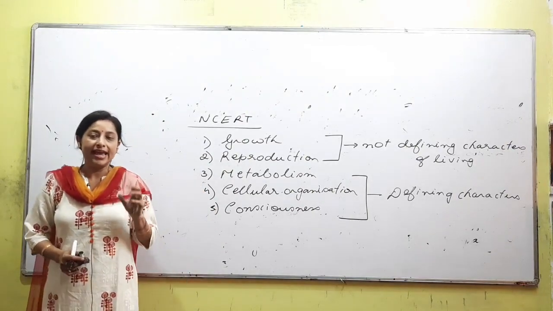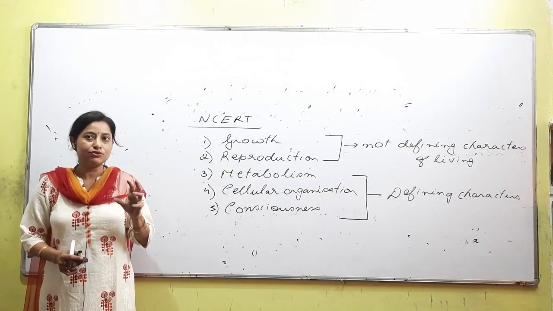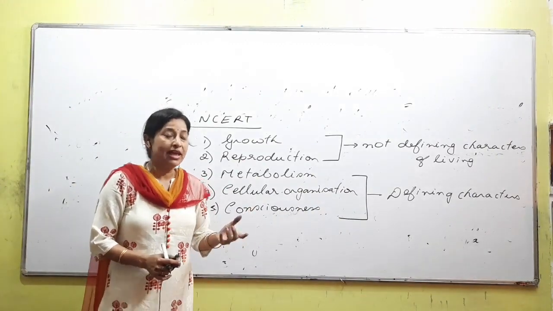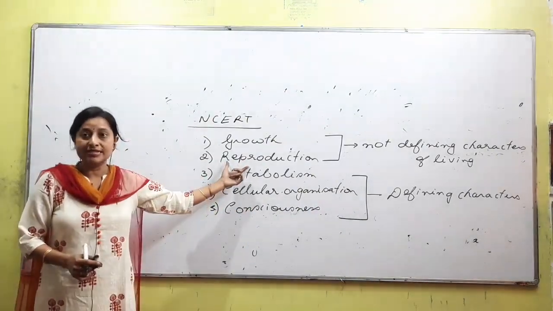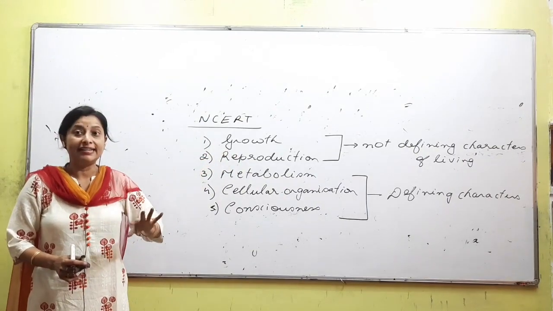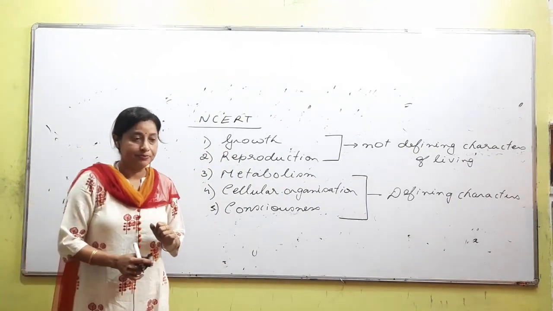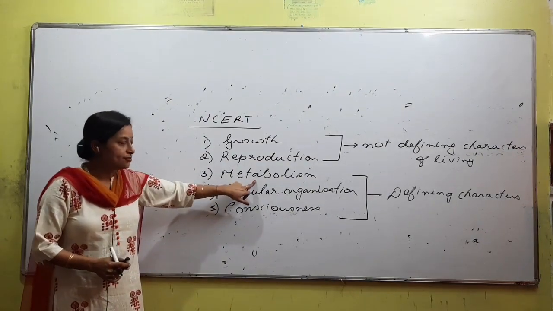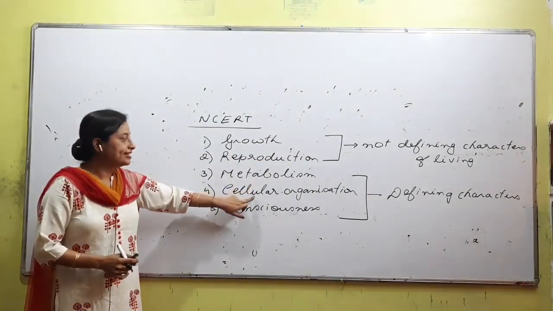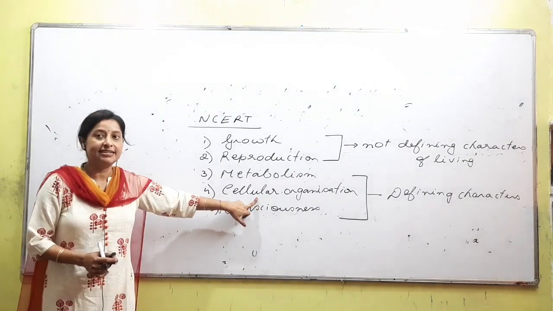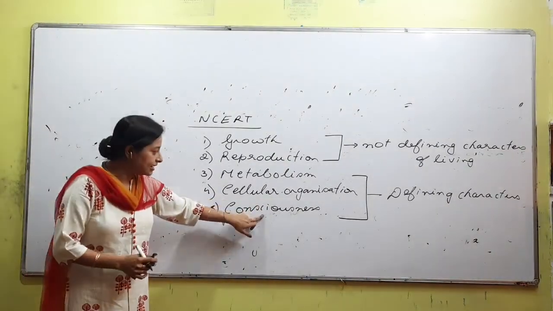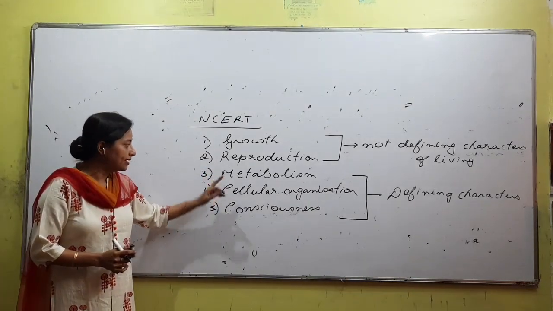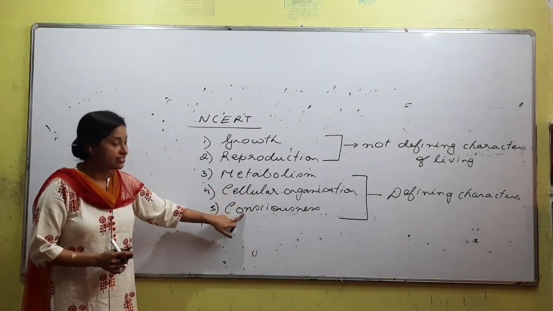If an organism or an object grows, that does not qualify that object to be living. If an object reproduces or does not reproduce, that does not mean it is non-living. Are you understanding? But if it does metabolism, it has to be living. If there is cellular organization, then it has to be living. Or if there is consciousness, obviously it has to be living. Because non-living things never have metabolism, cellular organization, or consciousness.